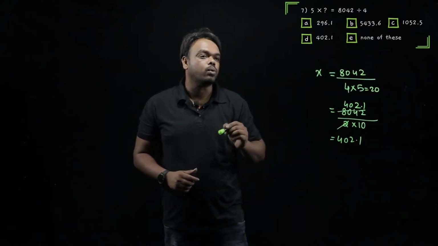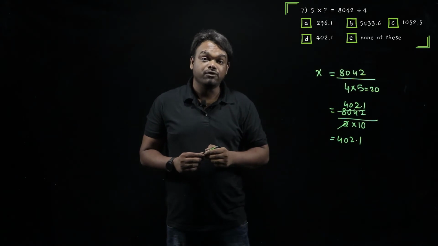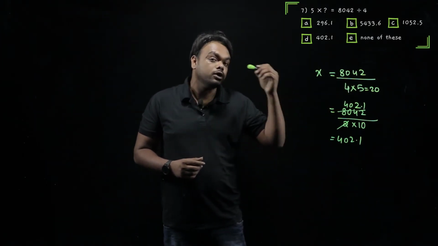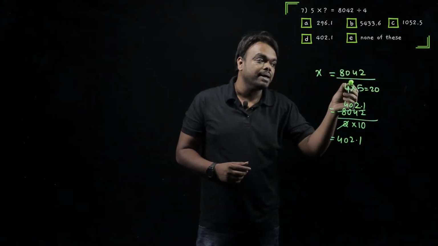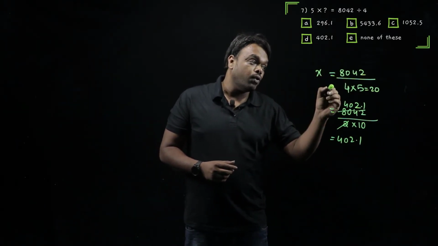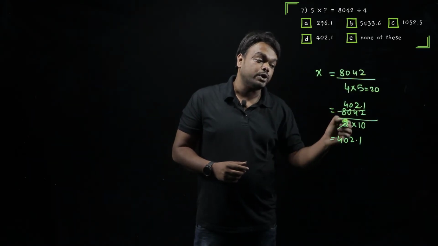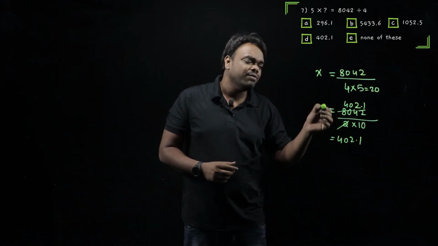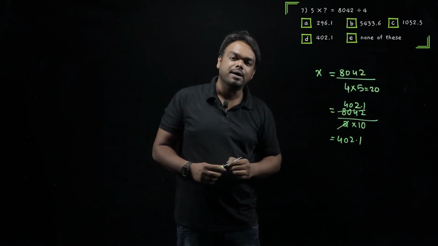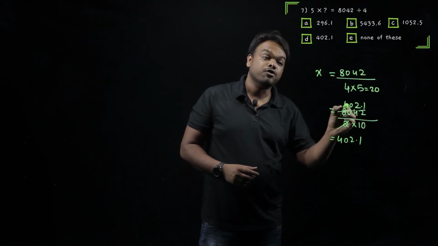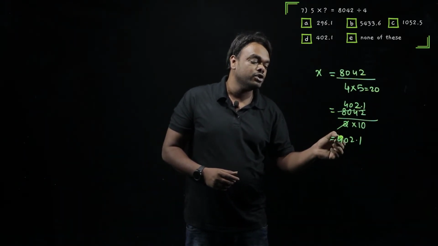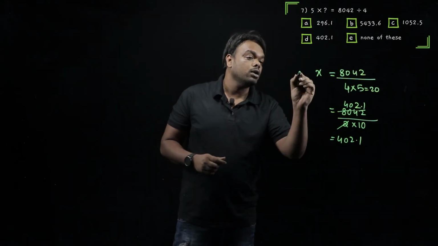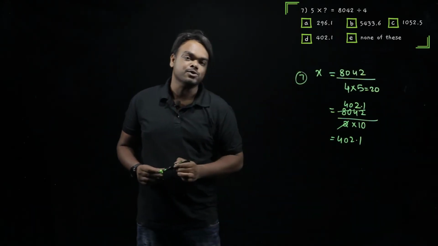When you look at this question, what do we have here? 8042 divided by 4, and there is a 5 on the other side. When we bring that 5 to this side, you must do this mentally. 4 into 5 becomes 20, and 20 is nothing but 2 into 10. So you have to divide 8042 by 2. Dividing by 2 is nothing but half of the number. What is half of 8042? 4021. Dividing by 10 should give us 402.1. So this particular question we can solve without using the pen as well.